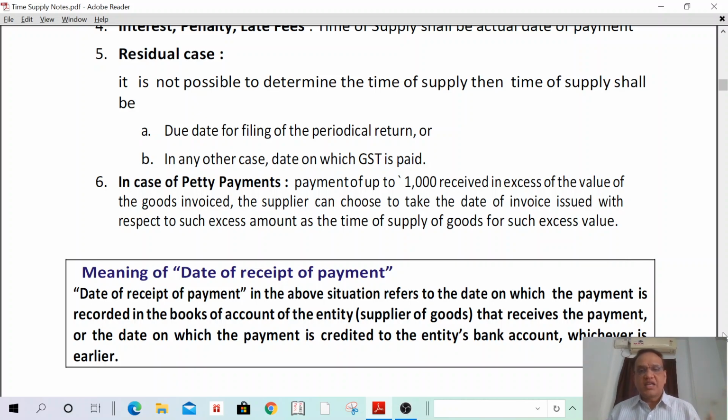That means the date of receipt of payment is the date on which it is entered in the books of accounts of the supplier, or the date on which the amount has been credited in the supplier's bank account, whichever is earlier. Understand? Okay. Next,